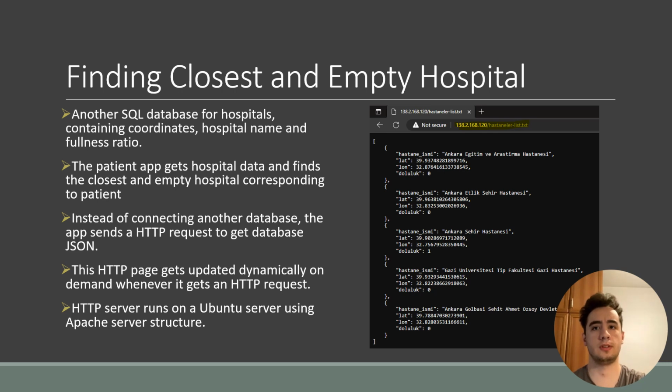The algorithm uses this data to find the closest hospital and sends the hospital to Firestore.